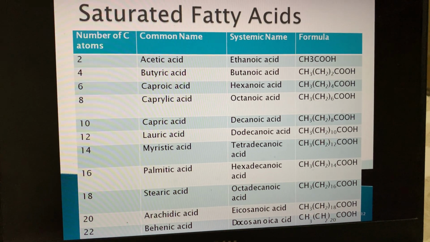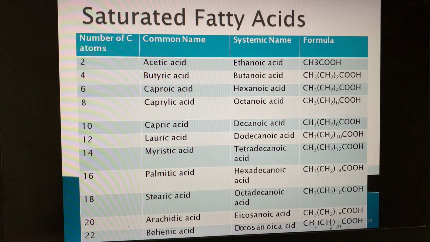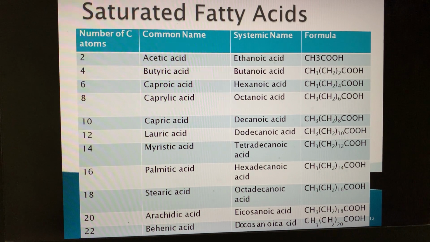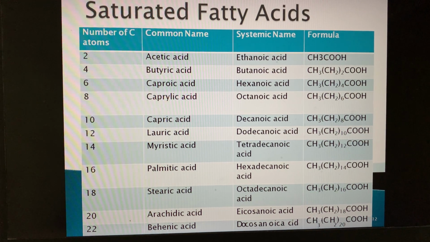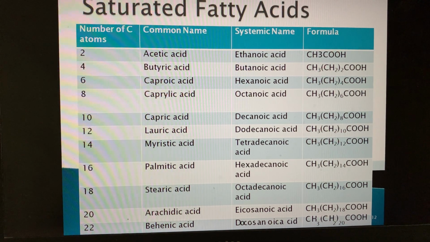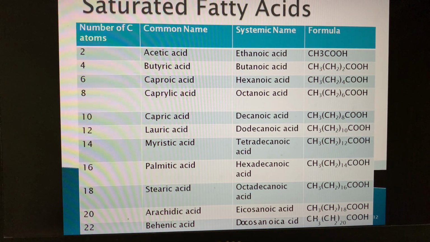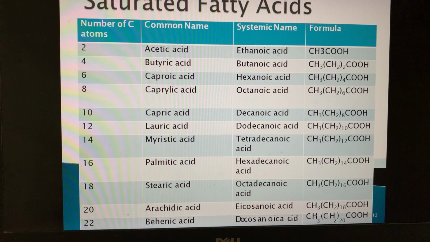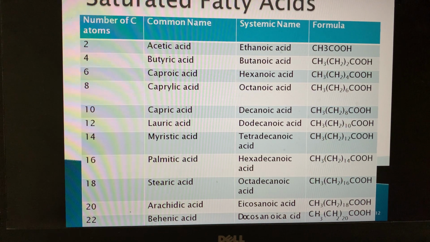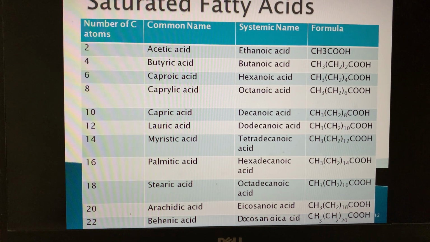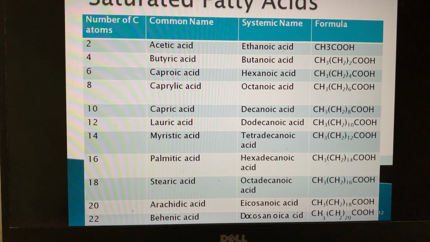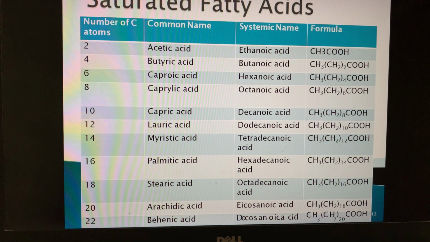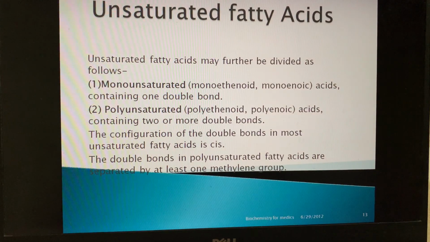These are a few of the examples of saturated fatty acids. You can see, based on the number of carbon atoms, their common name, systematic name, and formulas are there. I would suggest you remember the names, number of carbon atoms, and formulas of the fatty acids with carbon number 10 and higher. They are always even carbon containing fatty acids.